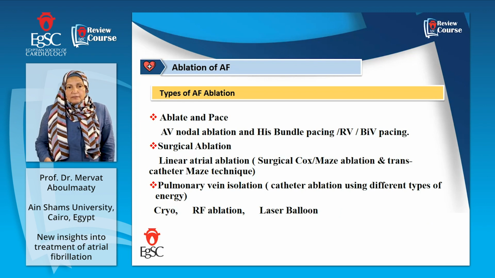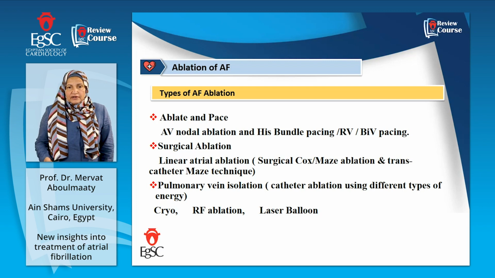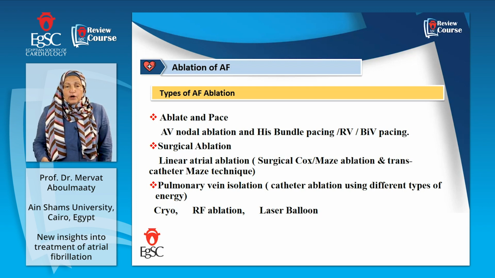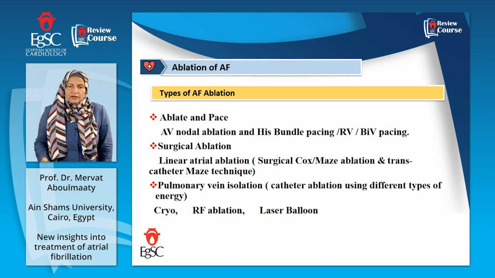In some cases, patients are in AF, permanent AF, with a very rapid ventricular rate, not controlled. Then the option or the solution is to ablate and pace, and His bundle pacing or BiV pacing is better than RV pacing. This is encountered in patients with heart failure who received CRT-P or D, and they have very fast conduction of atrial fibrillation that is not controlled, and the device is not working. Then you would go and do AV nodal ablation.